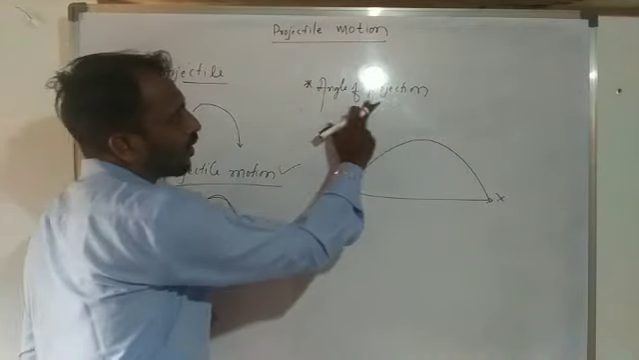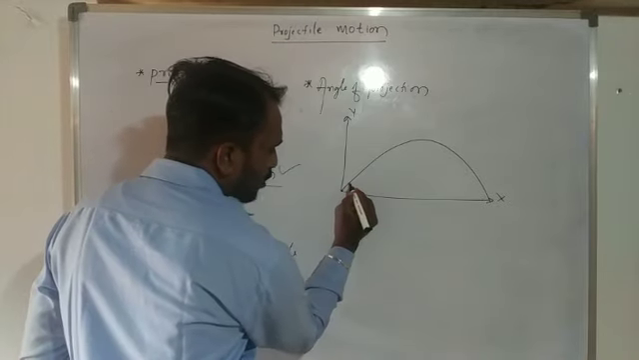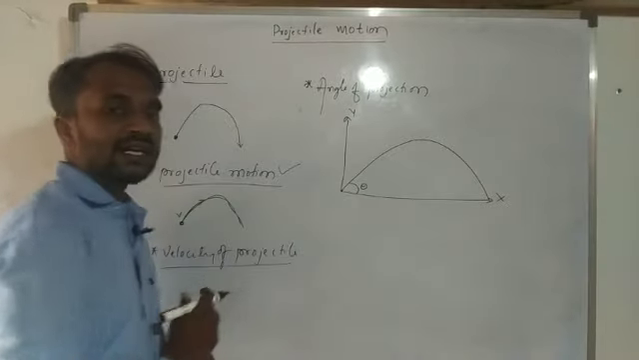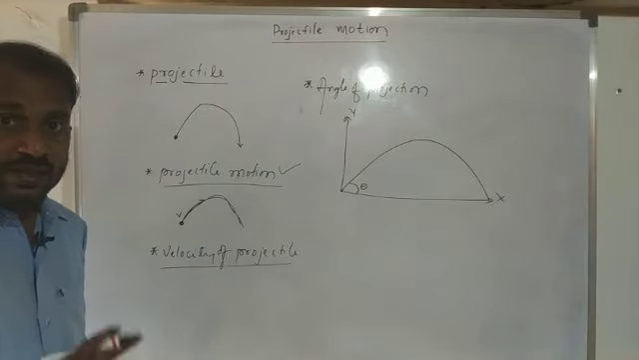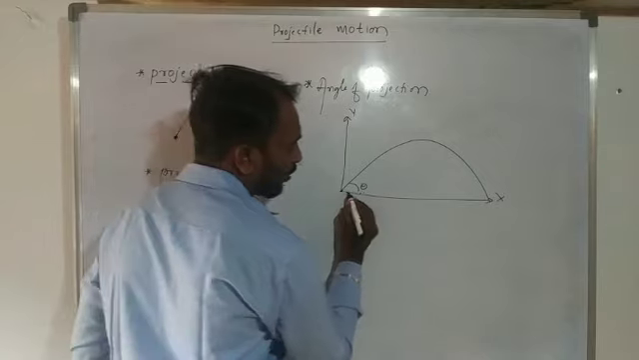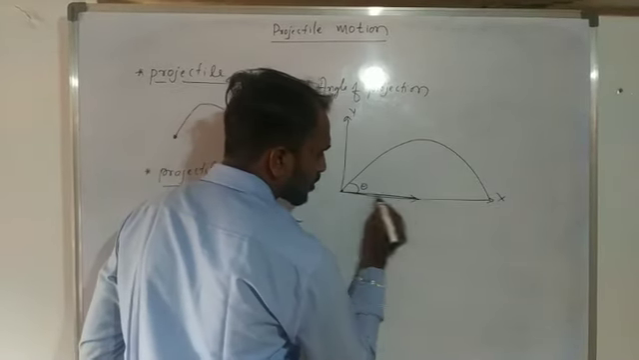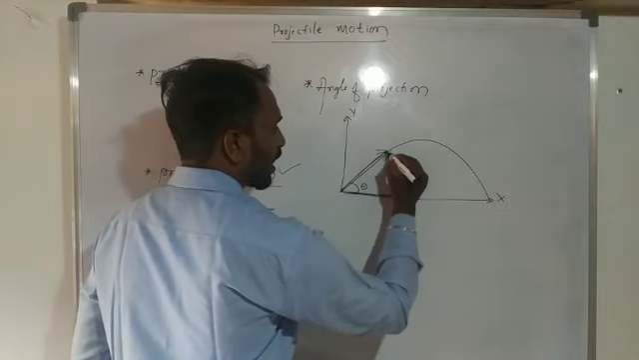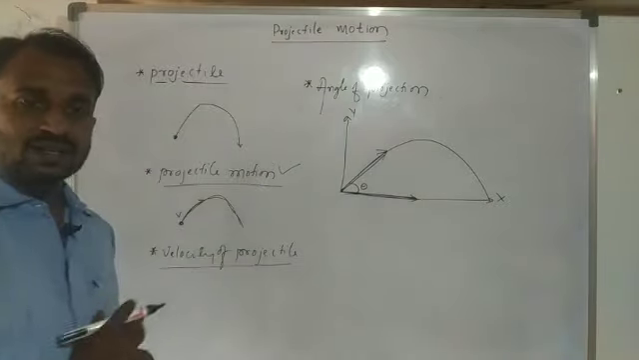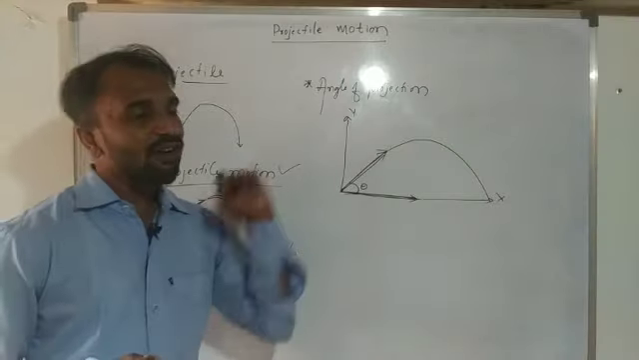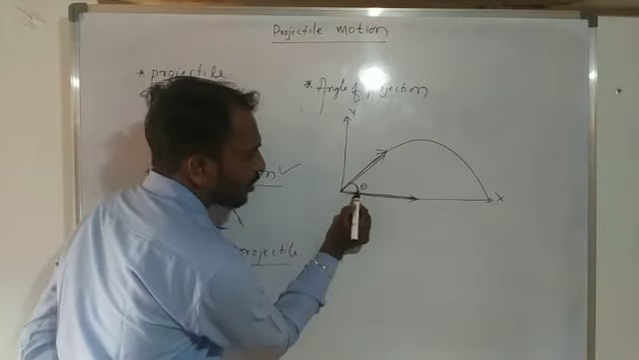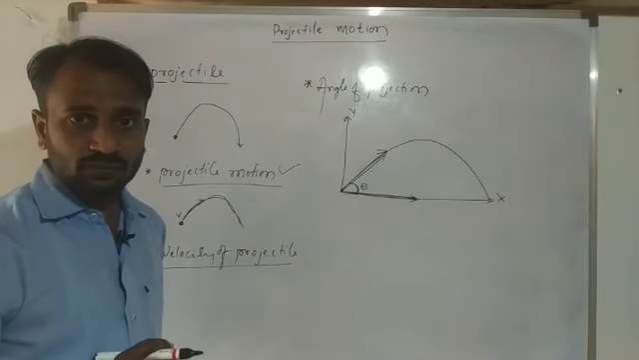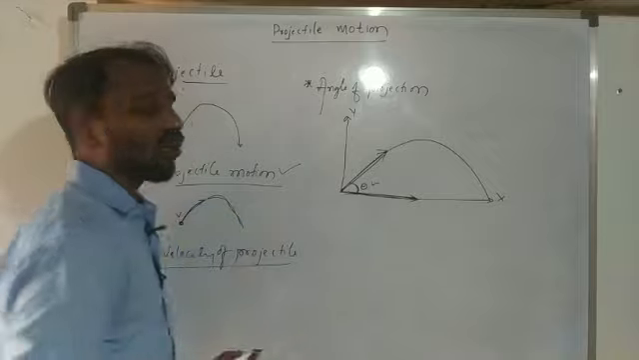So next one, angle of projection. Here we consider theta. This theta we consider the angle of projection. Angle of projection is the angle between the horizontal surface and the direction of projection. This one is the horizontal surface, and this one is the direction of projection. So angle of projection means the angle between the horizontal surface and the direction of the projectile.